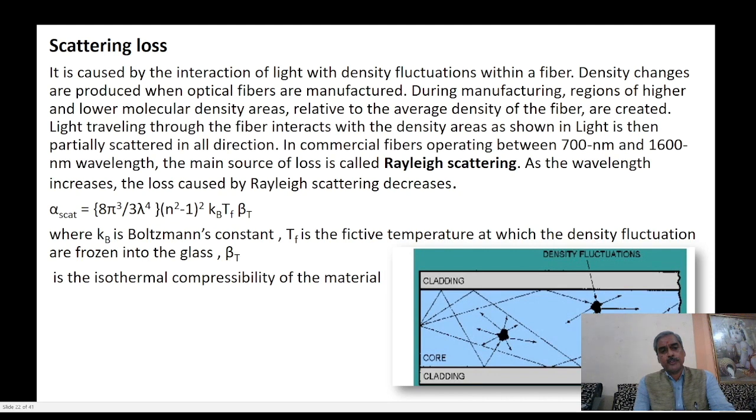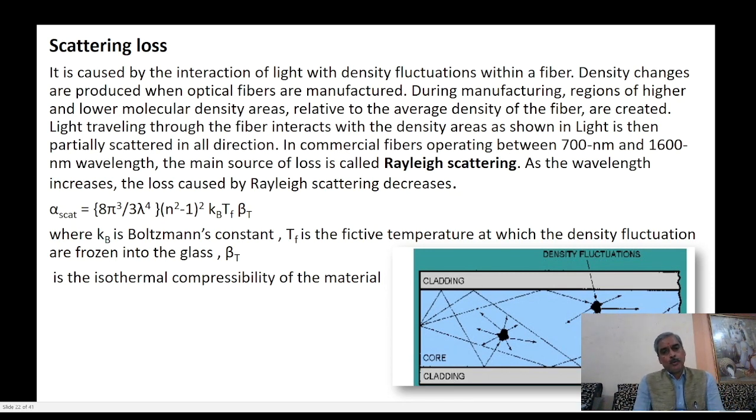The scattering coefficient alpha is proportional to 1 by lambda to the power 4, and is directly proportional to the Boltzmann constant, temperature, and isothermal compressibility of the material beta T.